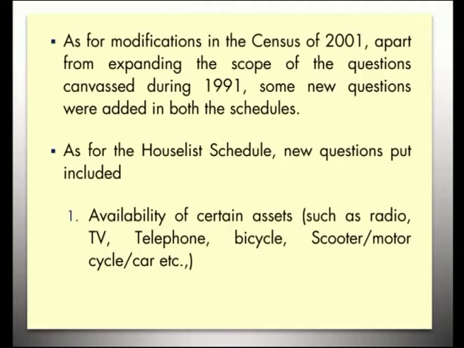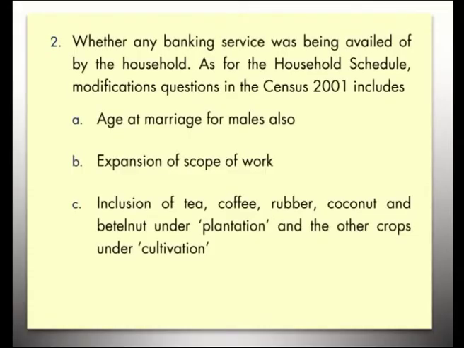As for the house list schedule, new questions included the availability of certain assets, because everybody started having a radio, TV, telephone, a bicycle, scooter, motor, car, etc. So, the availability of such assets was posed as a question to the inmates of the house. The next question was about the banking service availed by the household.